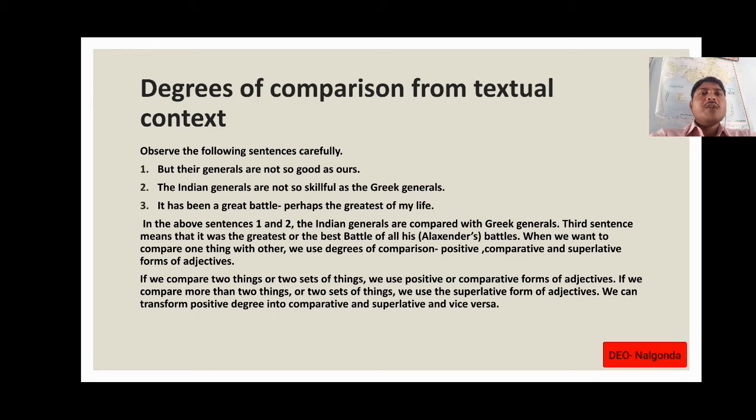When we want to compare one thing with the other, we use degrees of comparison: positive, comparative, and superlative forms of adjectives. Actually, these good, skillful, greatest are adjectives.